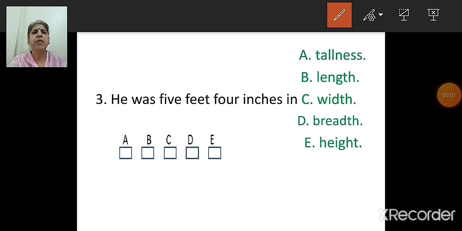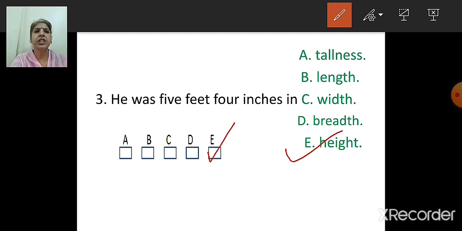Next one. He was 5 feet 4 inches in dash. A. Tallness. B. Length. C. Width. D. Breadth. E. Height. So we are talking about a person. He was 5 feet 4 inches in, we say tallness, in length, in width, in breadth, in height. So we are talking about a person. He was 5 feet 4 inches in height. Which option, children? E. He was 5 feet 4 inches in height.